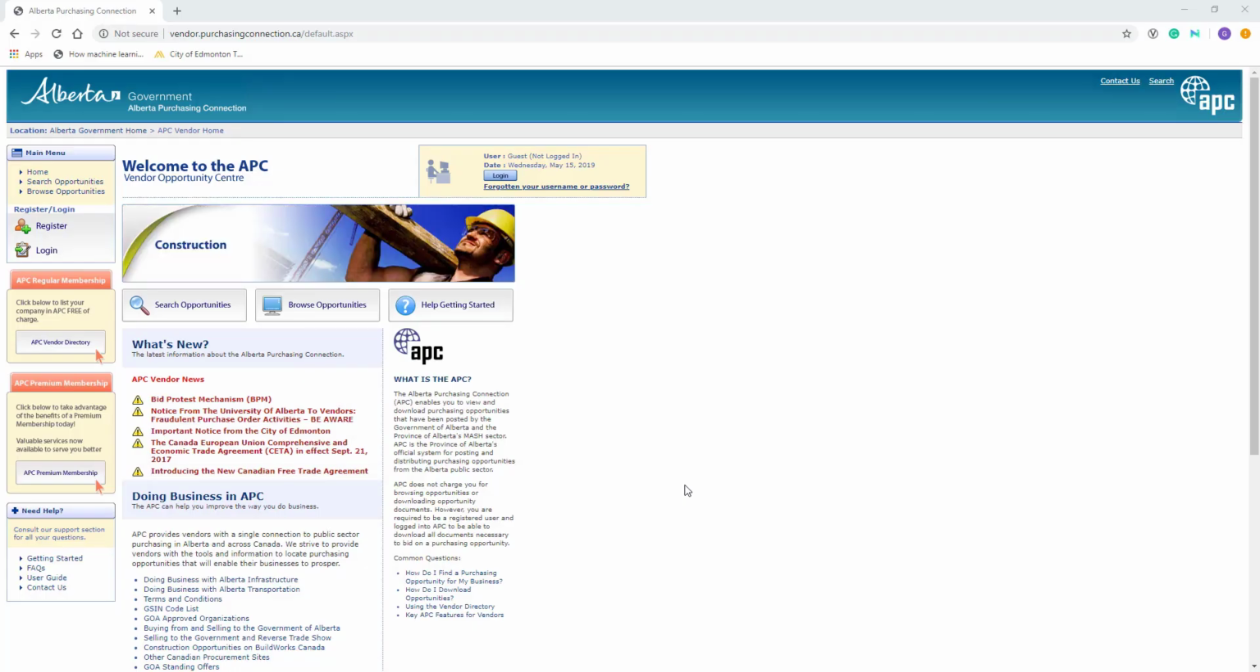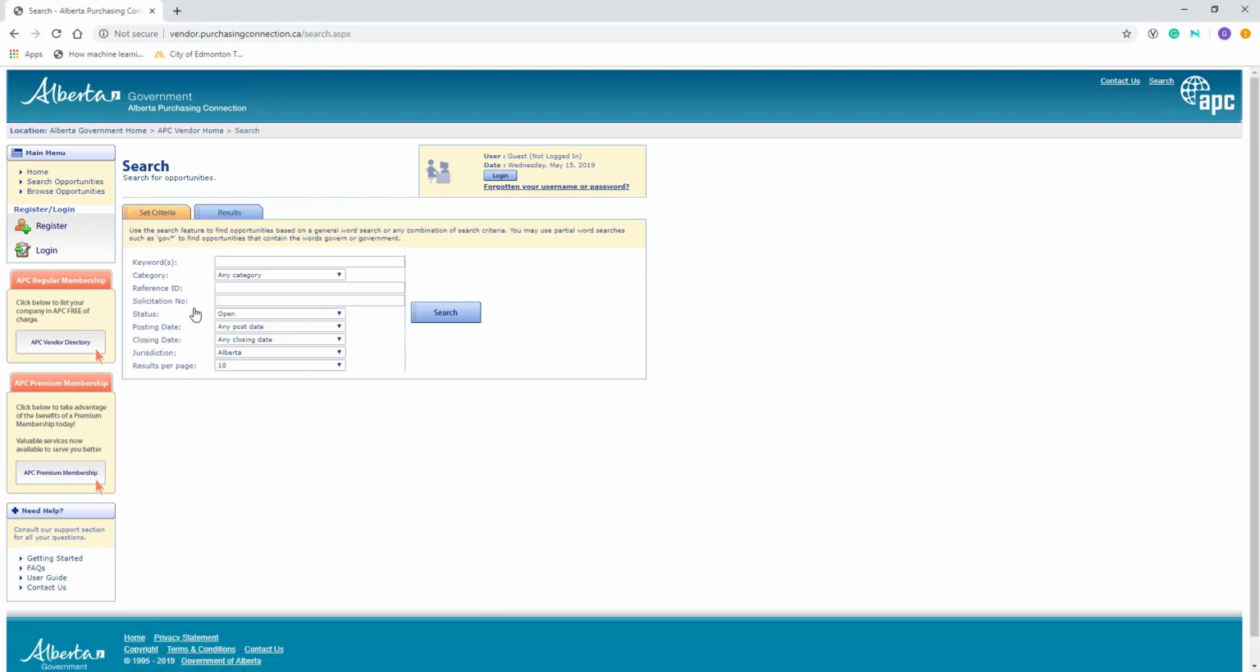On the Alberta Purchasing Connection website, click the Search Opportunities button if you know the specific details of the opportunity you are looking to locate. Alternatively, click Browse Opportunities to see all open sourcing opportunities in the province of Alberta. Click the Search Opportunities button.